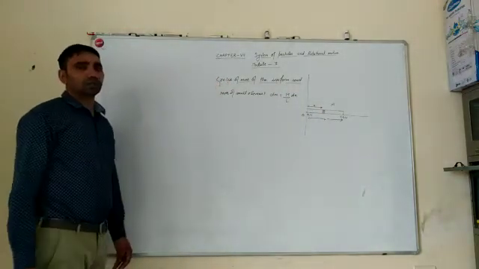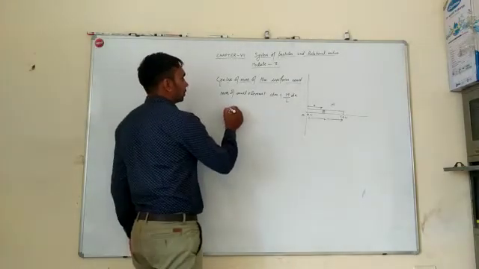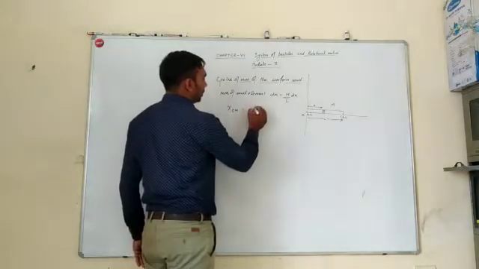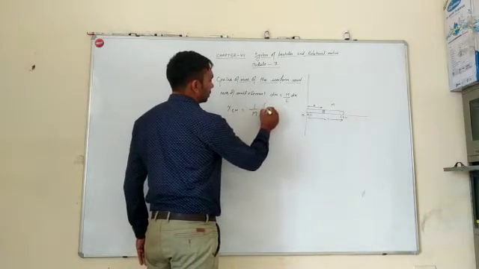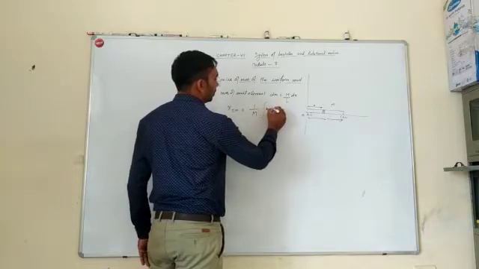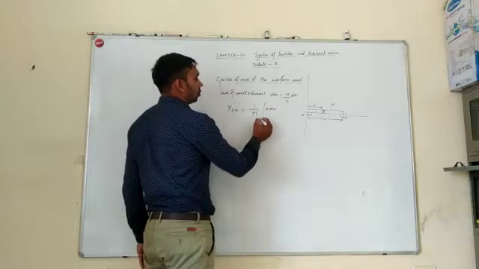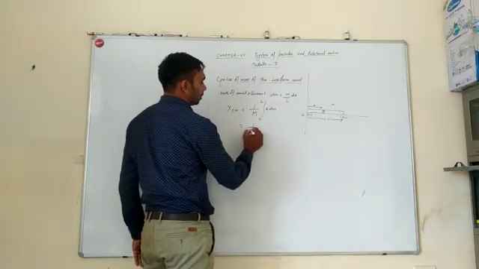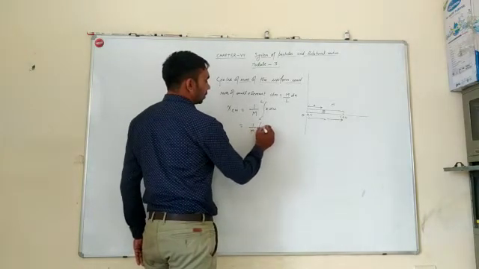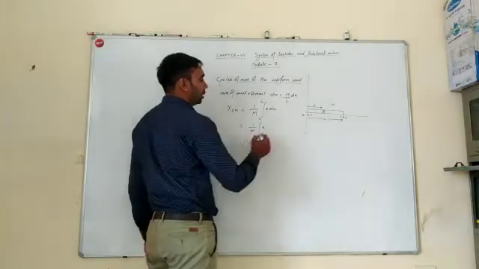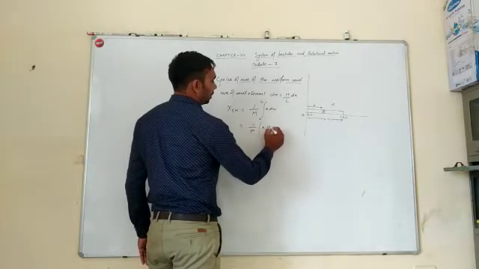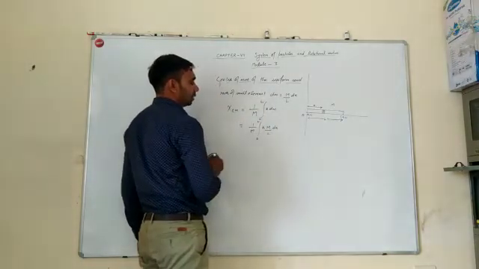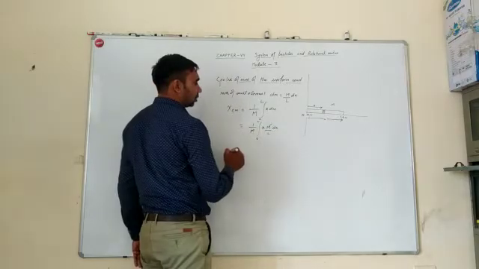Now the center of mass, xcm, is equal to 1 by M integral of x dm, with limits 0 to L. Putting the value of dm, M divided by L into dx, from 0 to L. Now M cancels out.